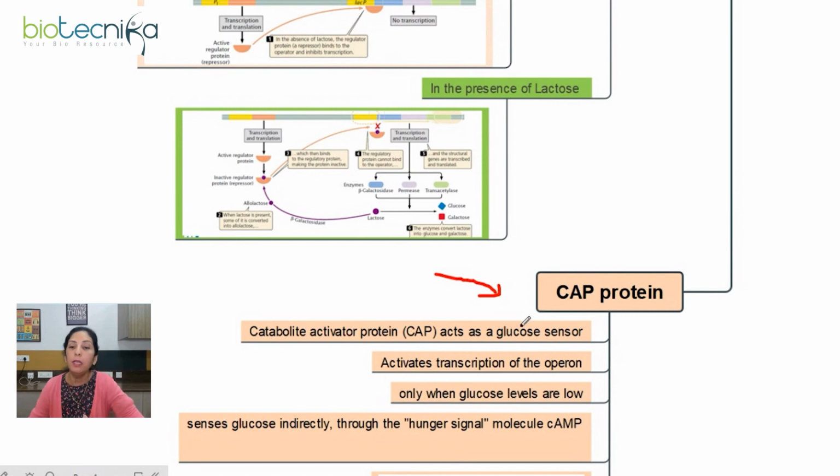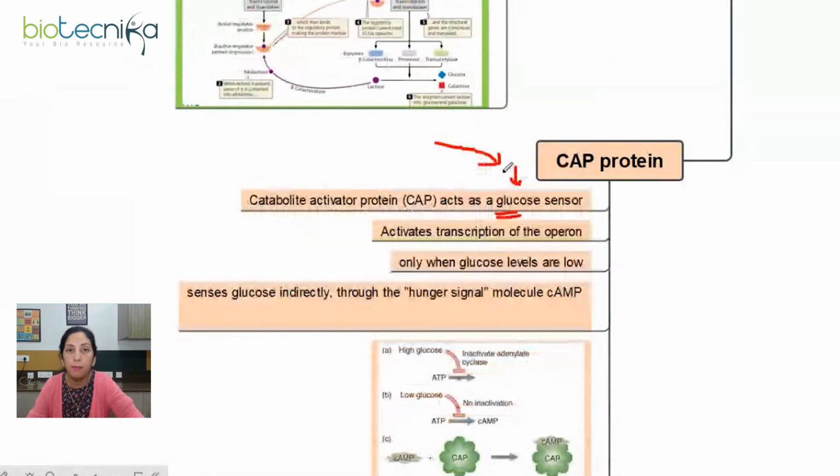Let me tell you that bacteria will always prefer using glucose over lactose because glucose is the simplest sugar, and definitely bacteria will not be turning on the Lac genes if glucose is available to be used as the carbon source.